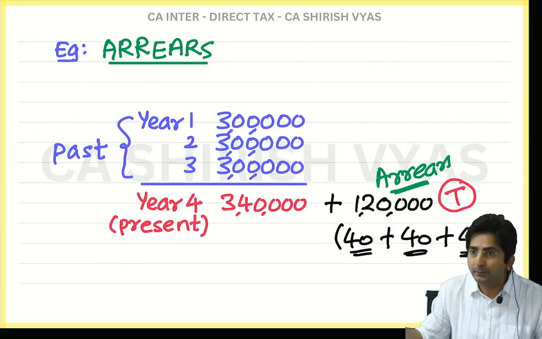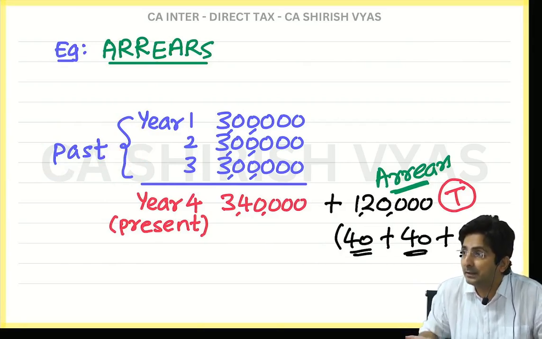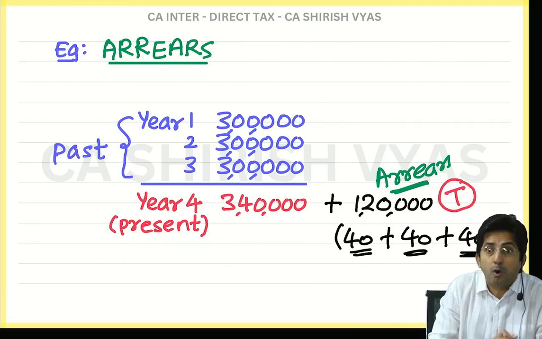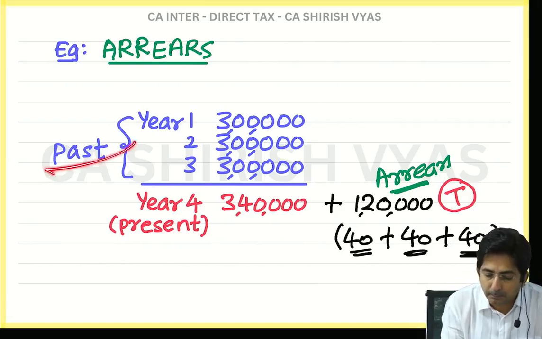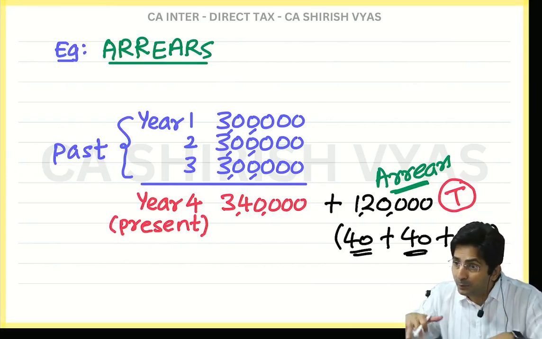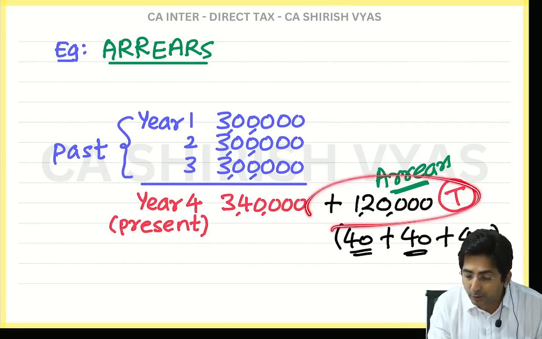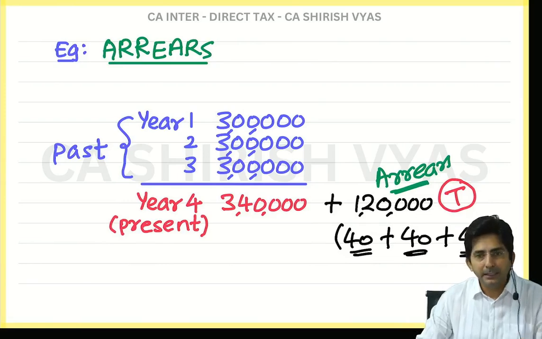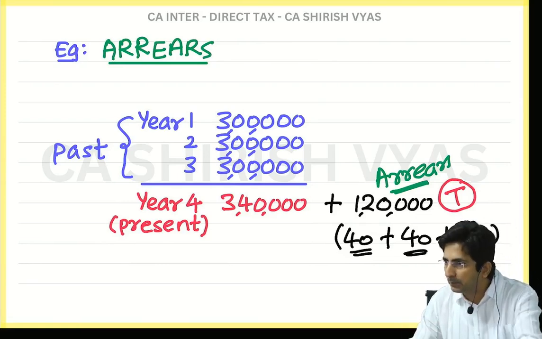Obviously, you will never pay tax on the disputed amount. In the past, you were just requesting. You were not promised. So since in the past it was a dispute, you didn't pay the tax. But now the dispute is settled. Now you have received also, so pay the tax.